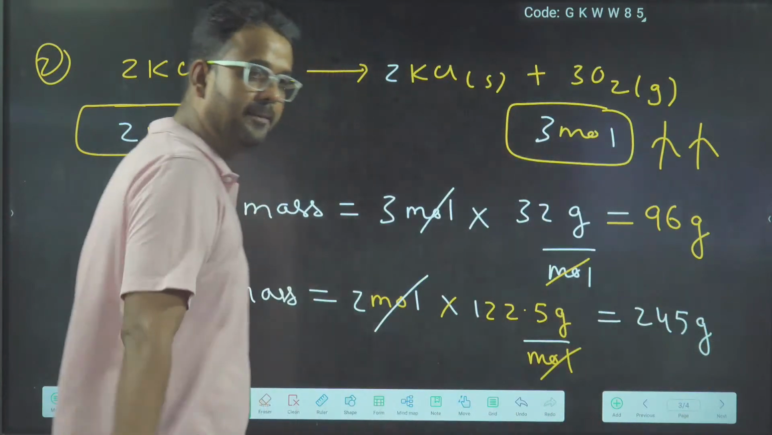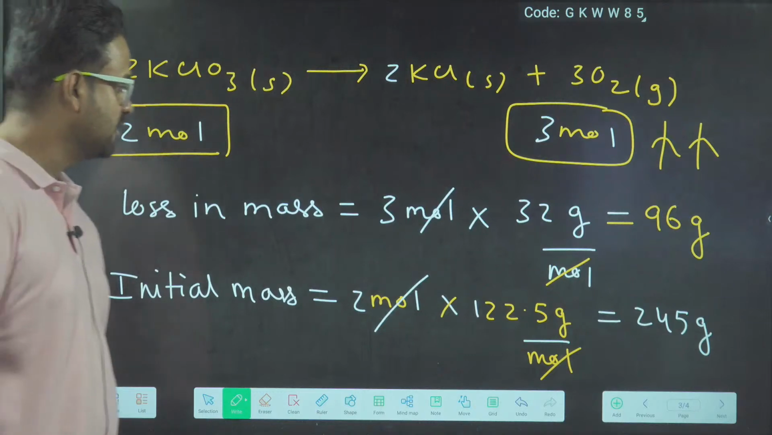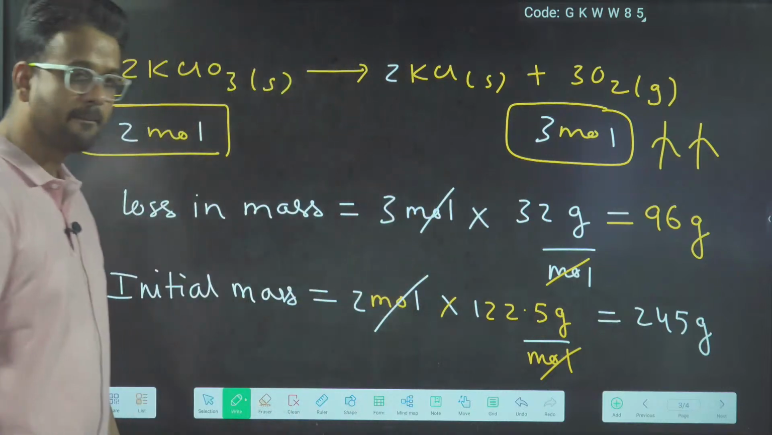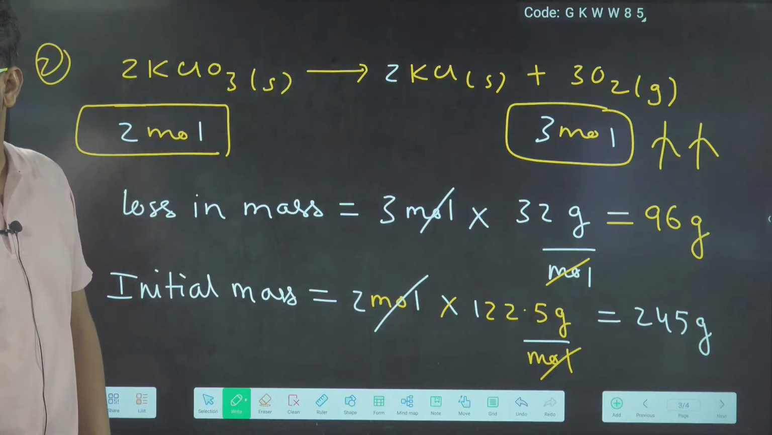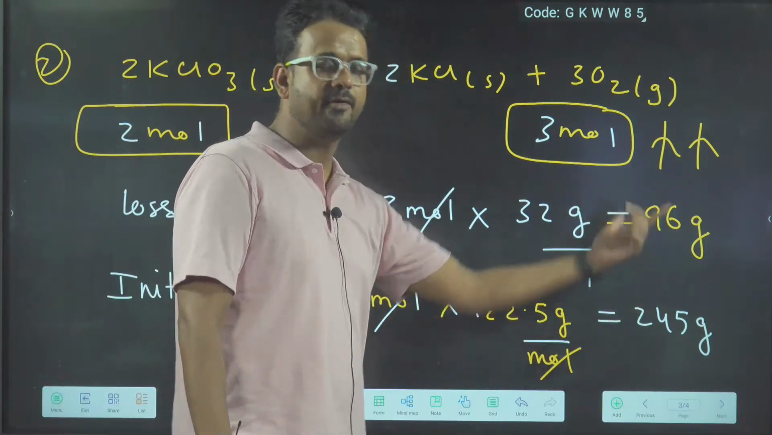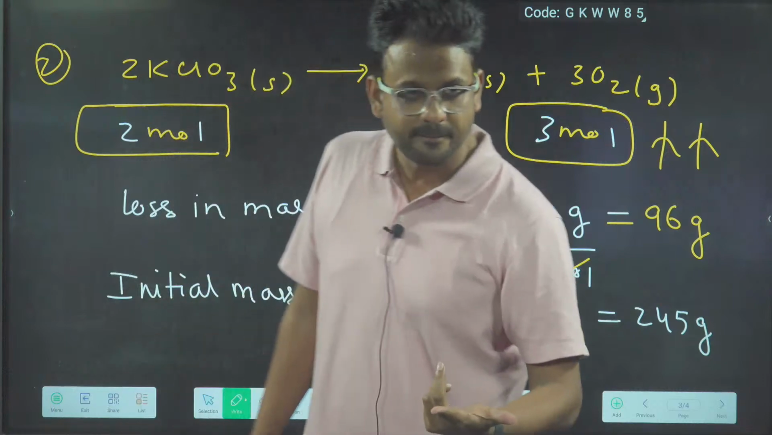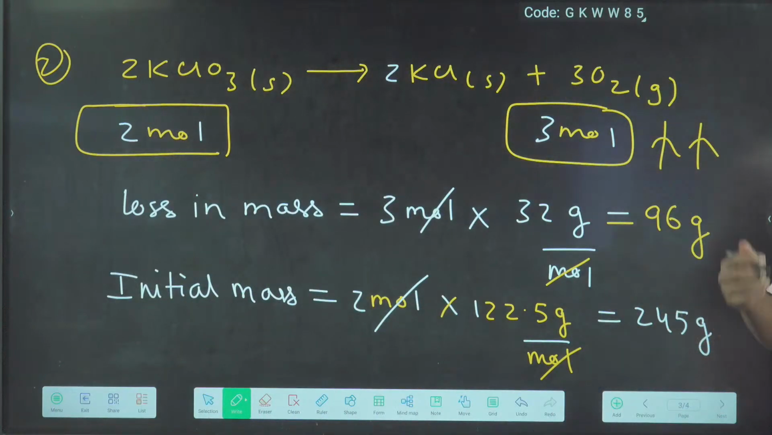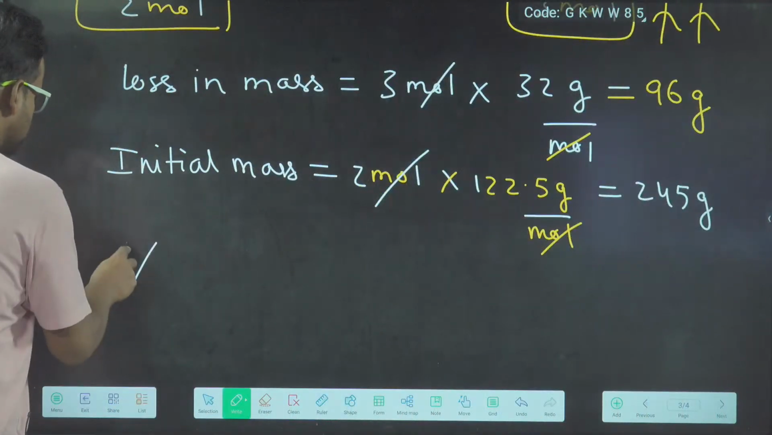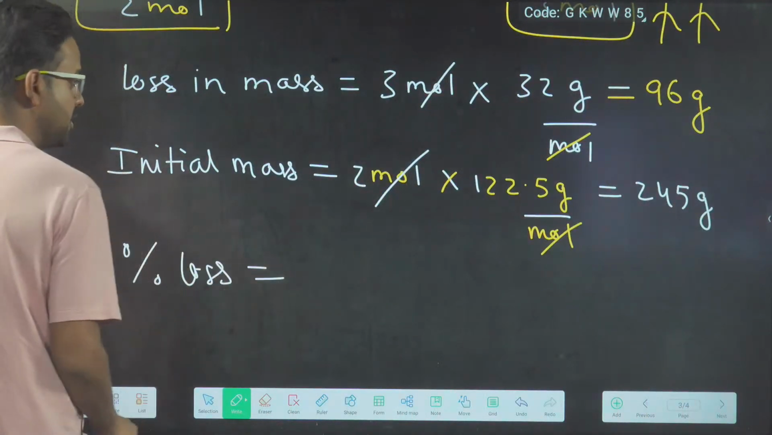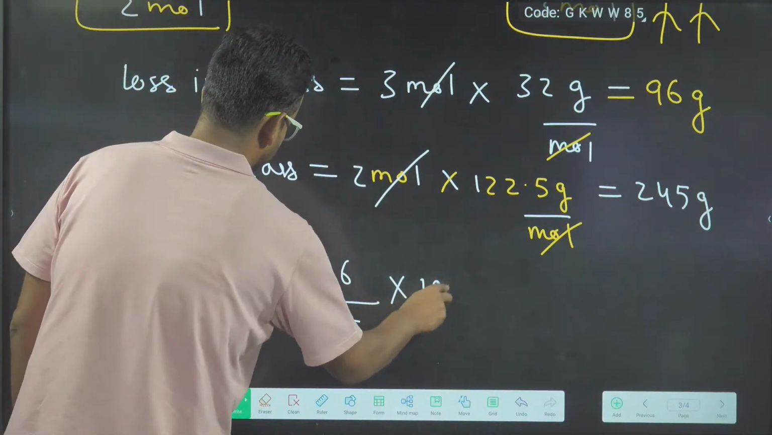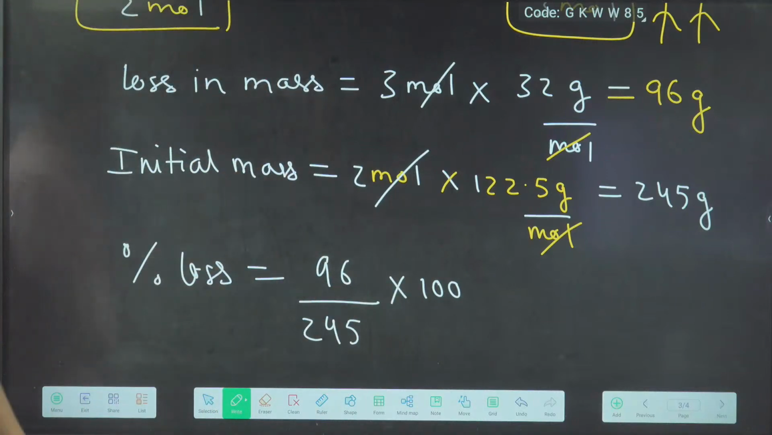245. Okay. And therefore your percentage loss will be 96 upon 245 into 100. Not 225, 245. Okay, 96 upon 245 into 100. This will be the percentage loss in mass. Whatever it comes to, that will be your answer.